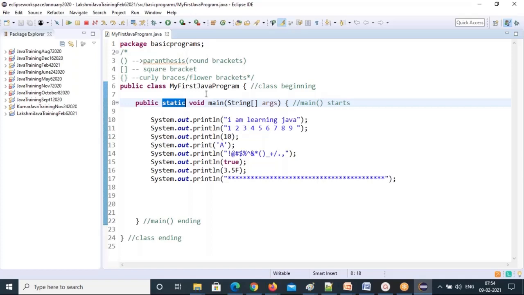So then what they did: if you're calling one method for multiple objects, then make that property a static. Now this is the property, and we're making this static so that one time memory is allocated for this and you can reuse it n number of times. That's the purpose of static.